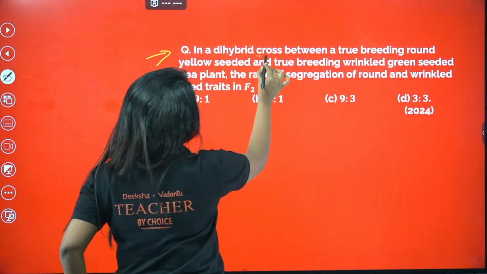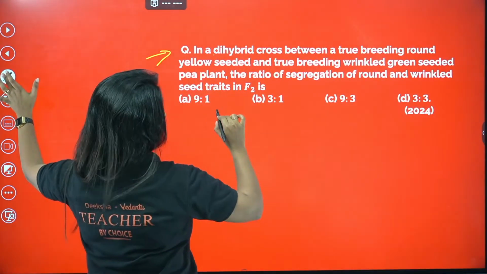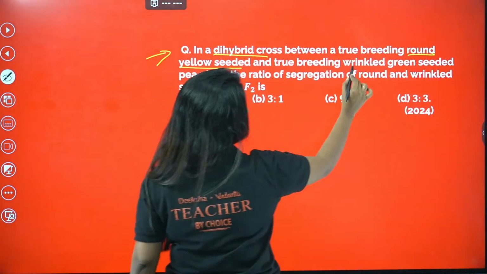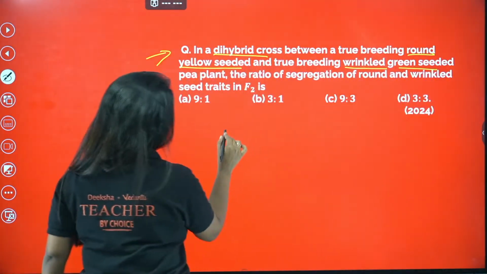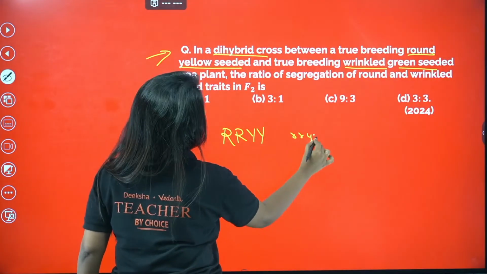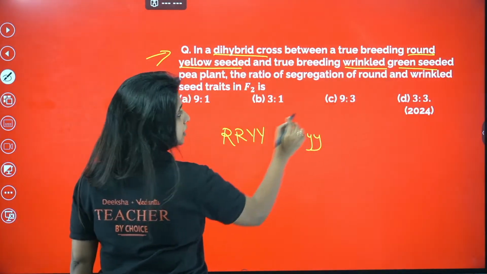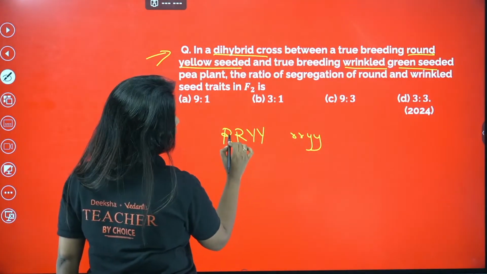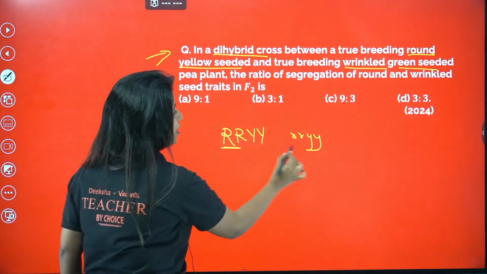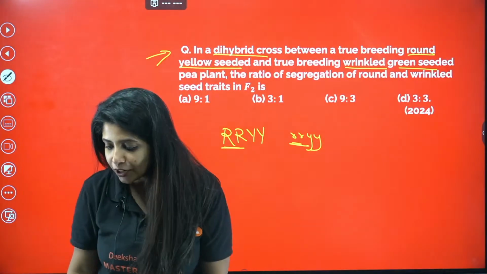True breeding means it looks like this: round and yellow, and wrinkled and green. You have been asked the ratio of segregation of round and wrinkled seed trait in F2.